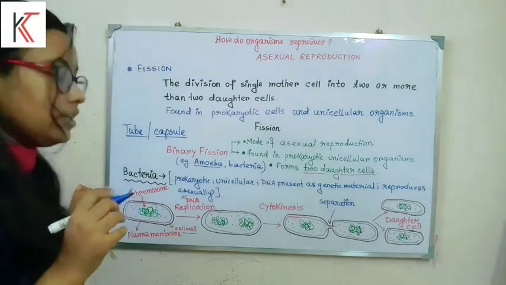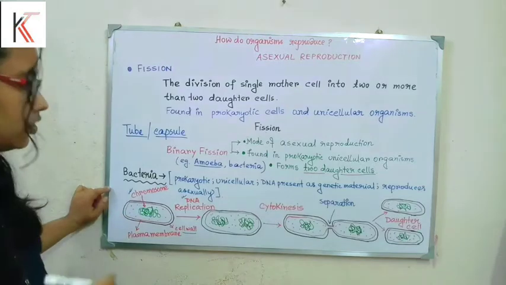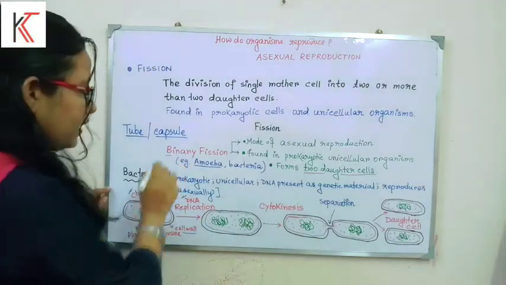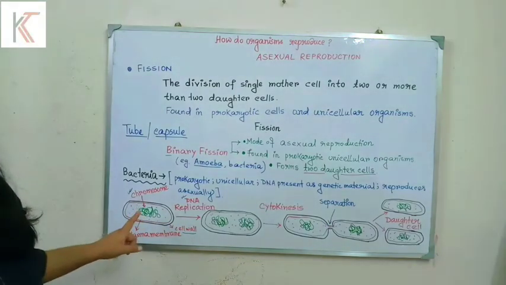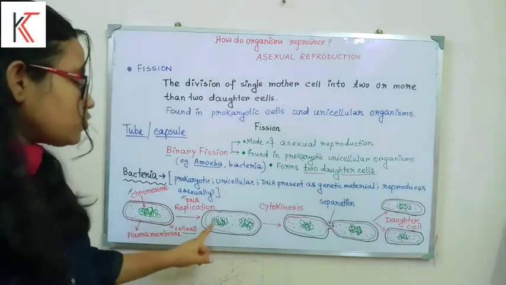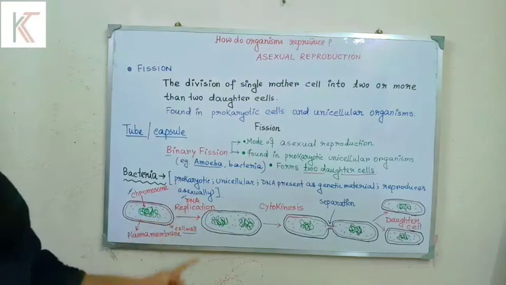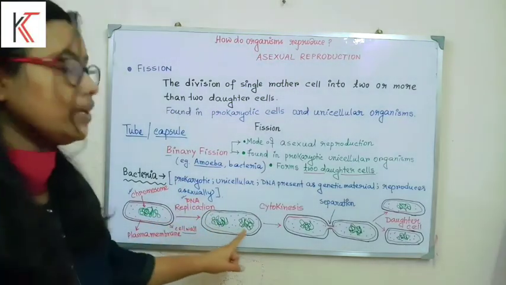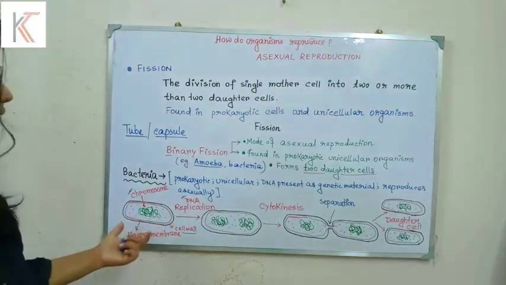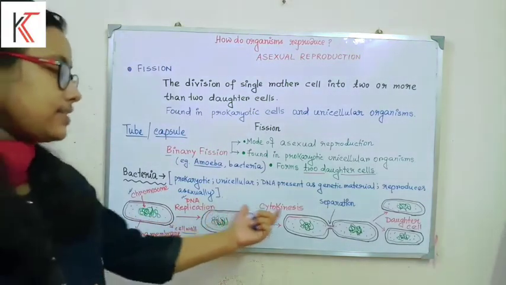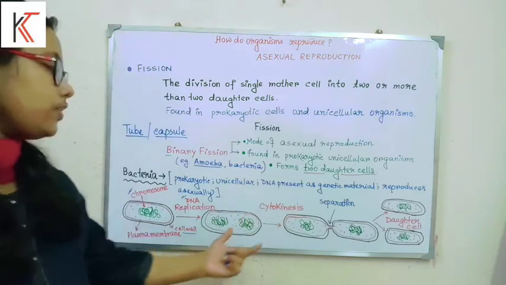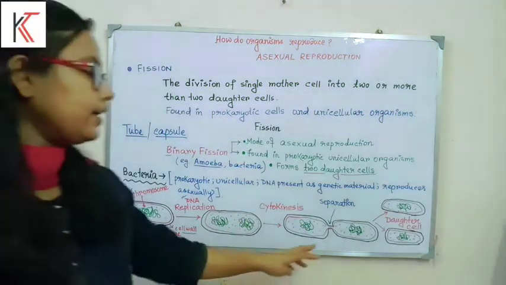In the first phase of binary fission, it will replicate the DNA material, meaning the chromosome. So two daughter chromosomal parts will arise due to the DNA replication. After that, the cytokinesis process follows.